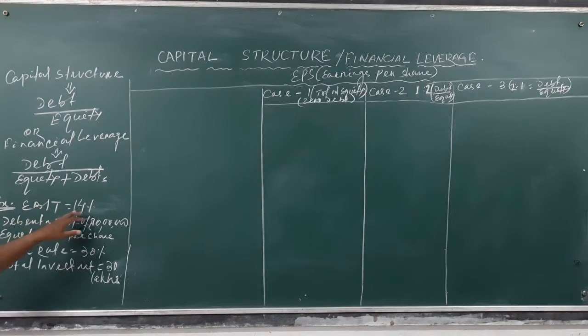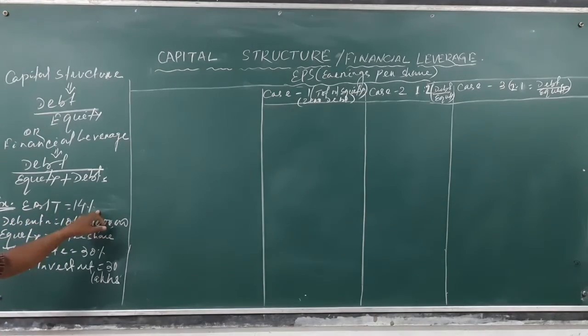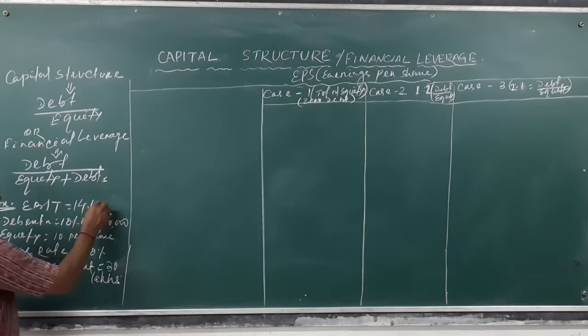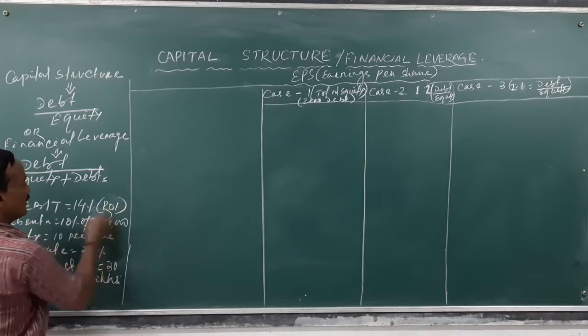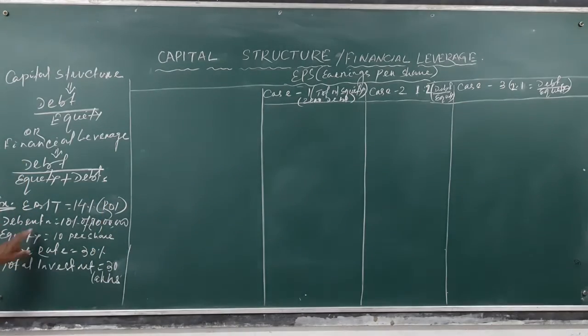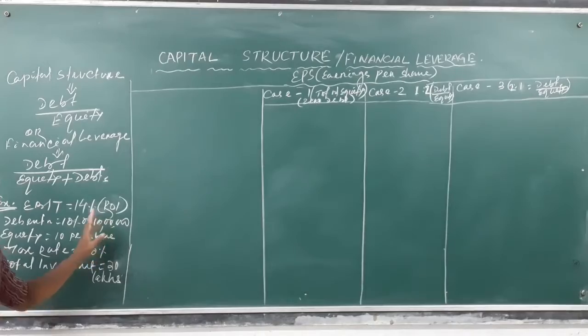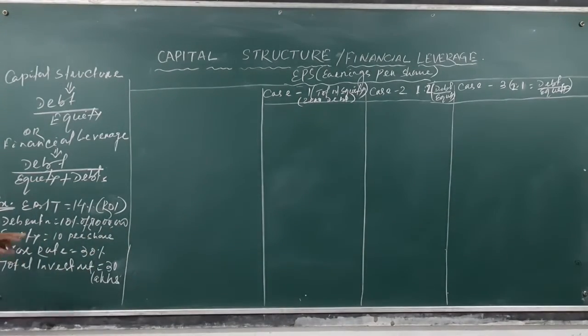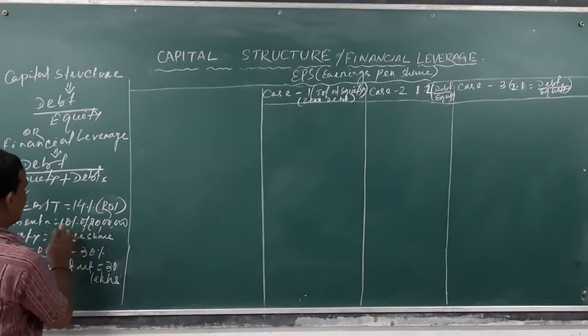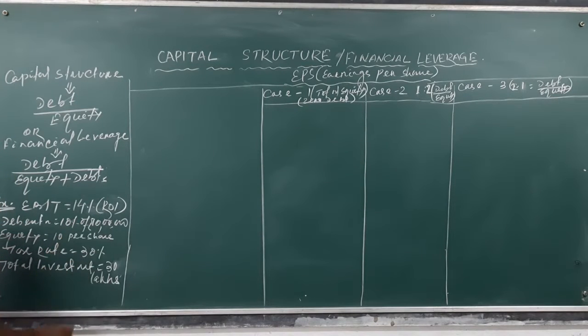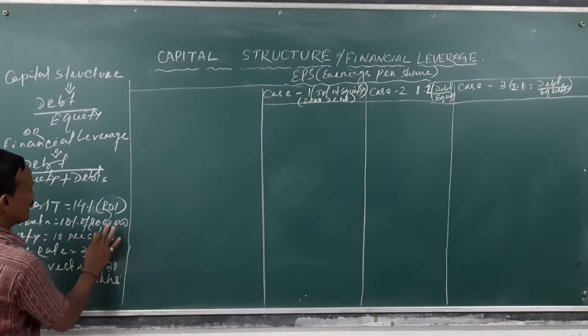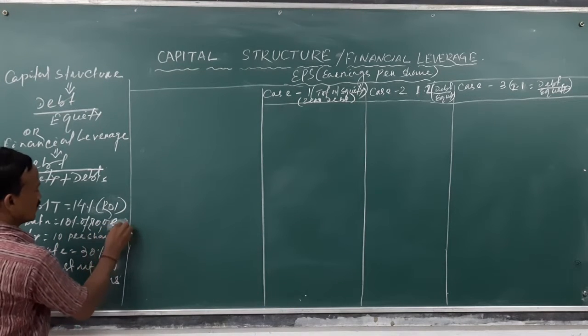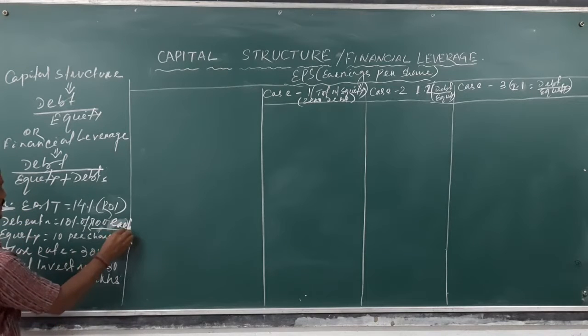There is the earnings before interest and tax, which is 14%. 14% means the return on investment, suppose. And 10% debentures of rupees 100 each, 10 lakh.